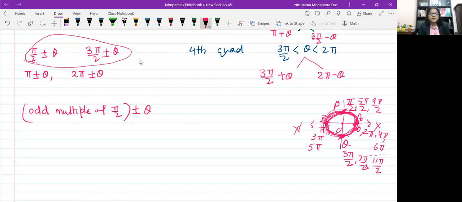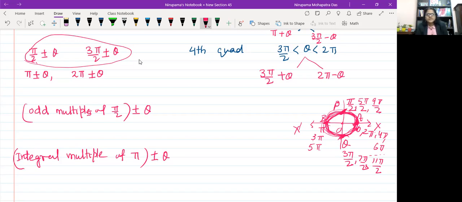Odd multiple of pi by 2 plus or minus theta. The other one is an integral multiple of pi plus or minus theta. So integral multiple of pi plus or minus theta means you may take pi plus or minus theta, 2 pi plus or minus theta, 3 pi plus or minus theta, 4 pi plus or minus theta, like this.